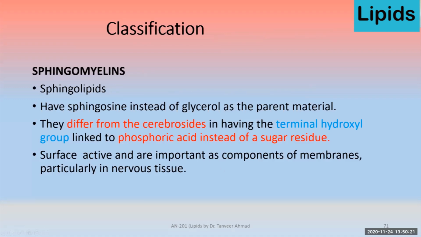Then comes the sphingomyelin. These are the sphingolipids. They have sphingosine instead of glycerol as the parent material. If you remember the structure of triglyceride, they have a glycerol and 3 fatty acids. Here, in case of sphingomyelins, there is a presence of sphingosine instead of the glycerol molecule. So they differ from the cerebrosides because they have their terminal hydroxyl group linked with phosphoric acid instead of sugar molecules. These are surface active and they are an important component of membrane, particularly the nervous tissue.